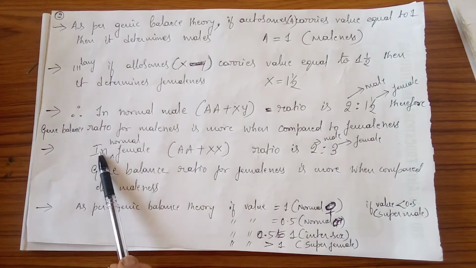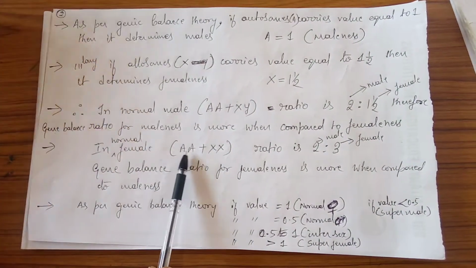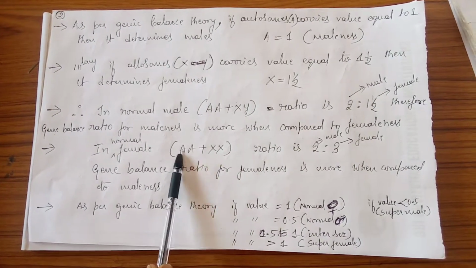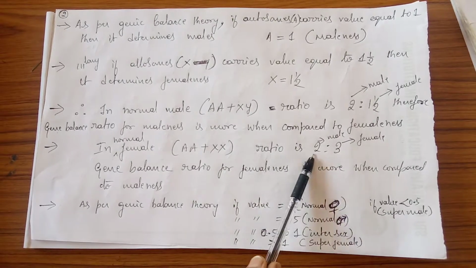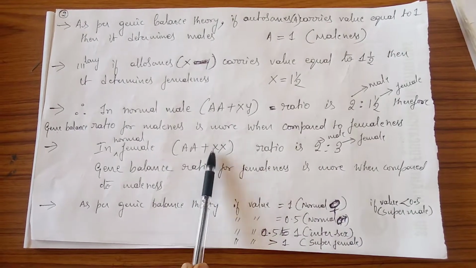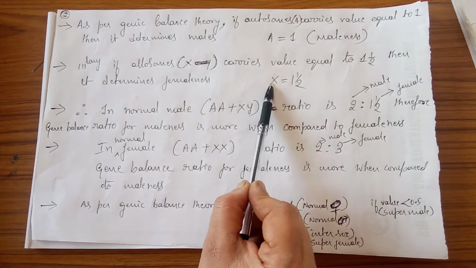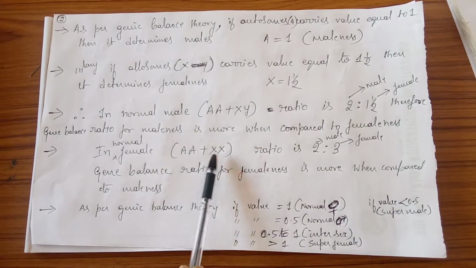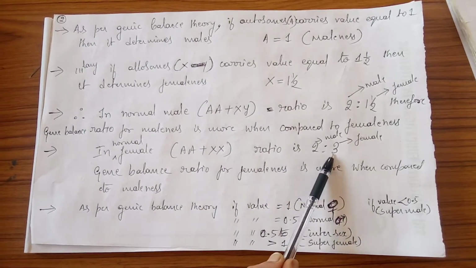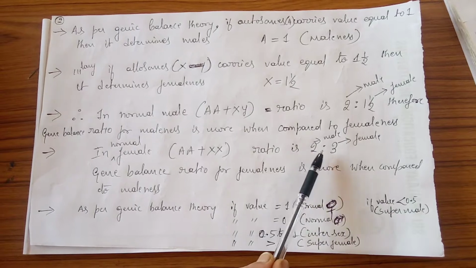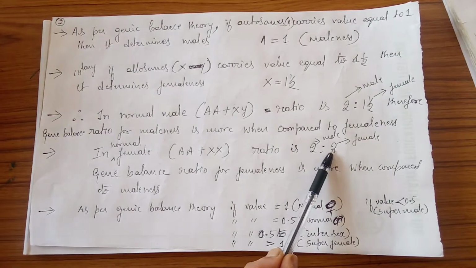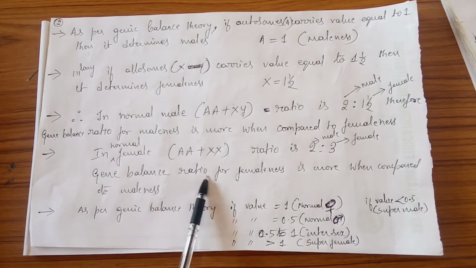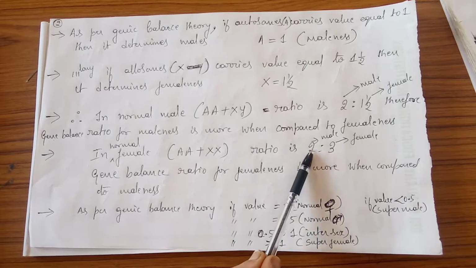Similarly, in case of a normal female, the genotype can be represented as AA plus XX. So A plus A, 1 plus 1 is 2, and for X, as per the genic balance theory, if you give the value 1.5 for X, then 1.5 plus 1.5 becomes 3. So which value is more? When compared to 2, 3 is more. Whichever value is more, in this case 3, it represents femaleness. The genic balance for female is more when compared to that of maleness.